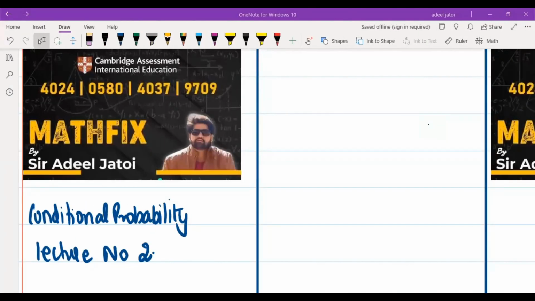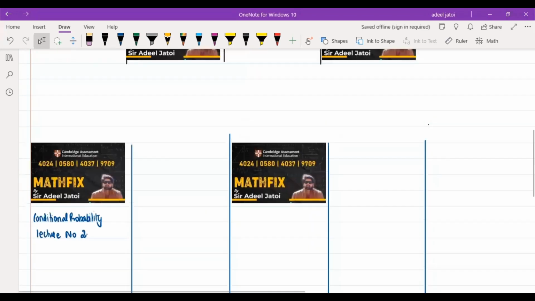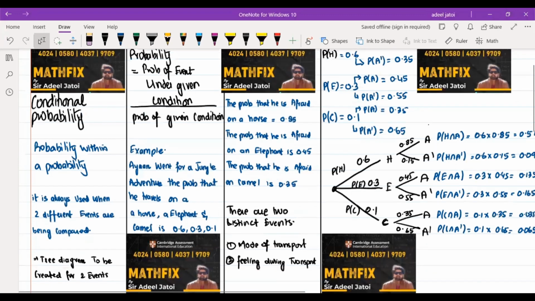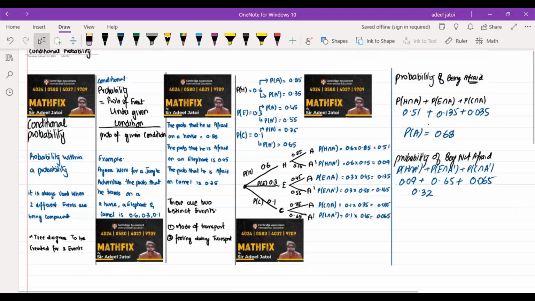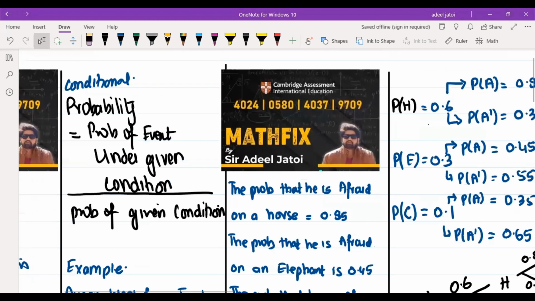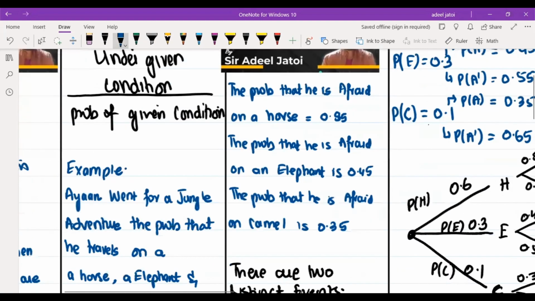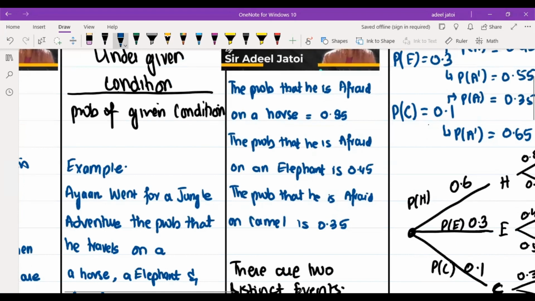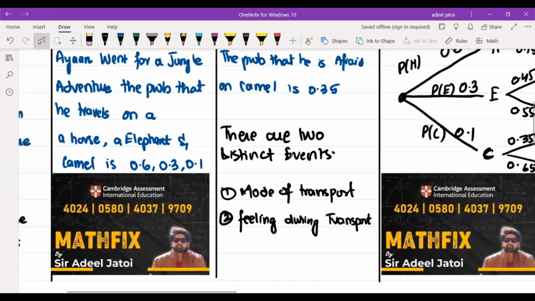Okay, the conditional probability lecture number 2. If you just recall, what we did in the last class was conditional probability lecture 1. We worked upon the condition when we said that there are two distinct events whenever we talk about conditional probability. So conditional probability is the probability of an event under a given condition upon the probability of the given condition.